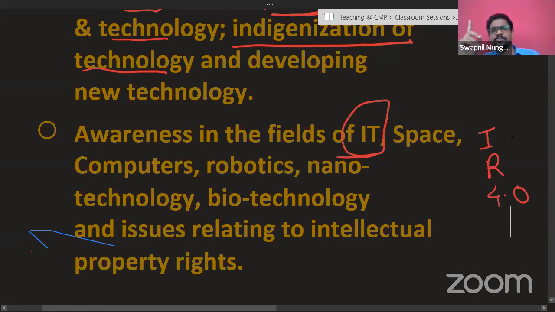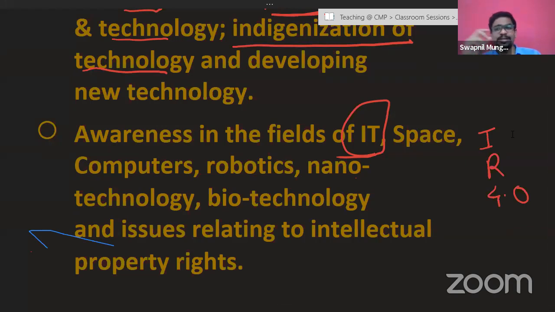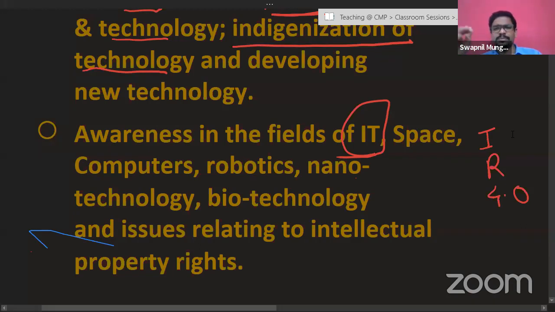The first industrial revolution was powered by engines, and the second industrial revolution was powered by electricity. The third industrial revolution was powered by information technology, especially computer technology. And now Industrial Revolution 4.0 depends upon 3D printing, big data analytics, artificial intelligence, and all these kinds of emerging areas in the information technological sphere.